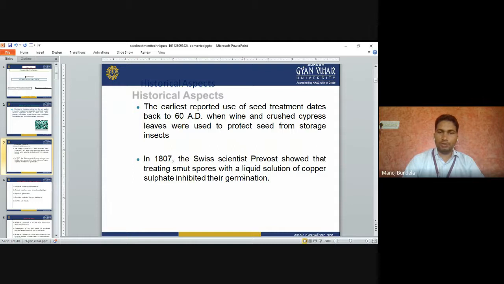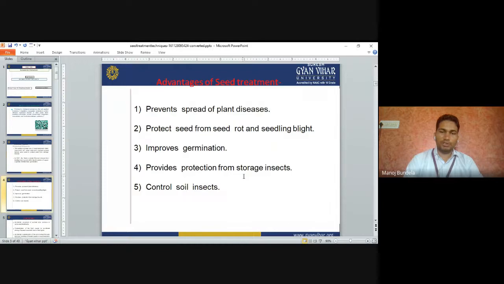In 1807, the Swiss scientist Prevost showed that treating smut spores with a liquid solution of copper sulfate inhibits their germination. The Swiss scientist found that if we treat the smut spores with a liquid solution of copper sulfate, it will inhibit the germination. Advantage of seed treatment: it will prevent the plant disease.